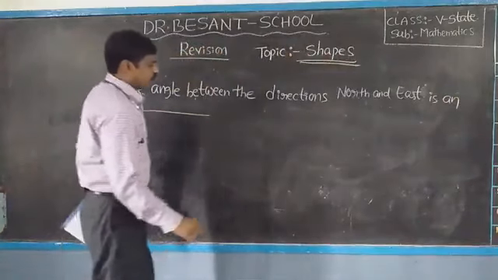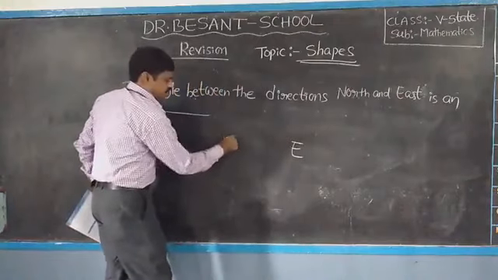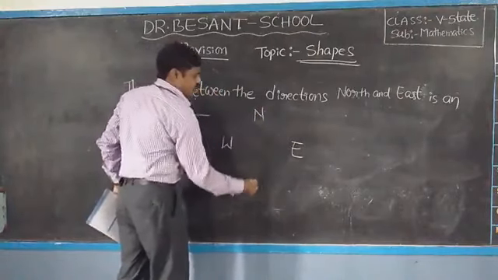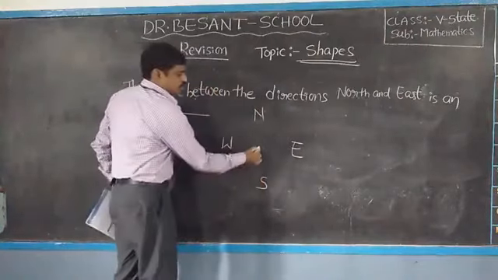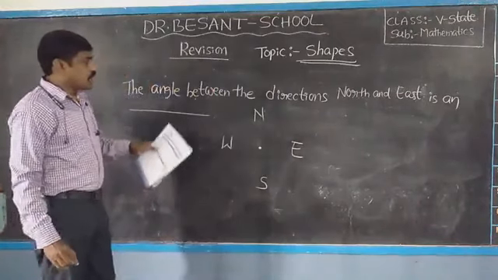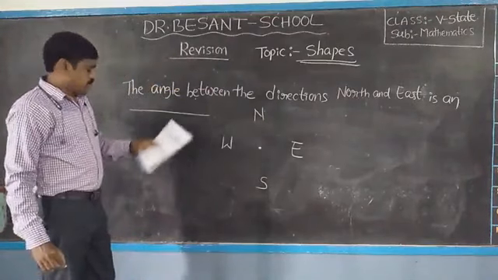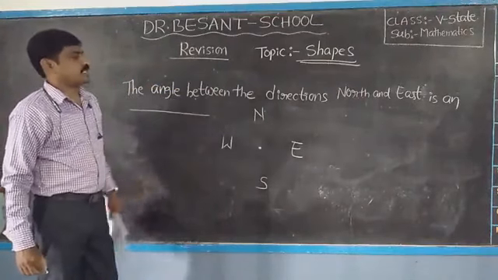See, we know that this is east, this is west, this is north, this is south. So actually these are the directions. Now north and east.